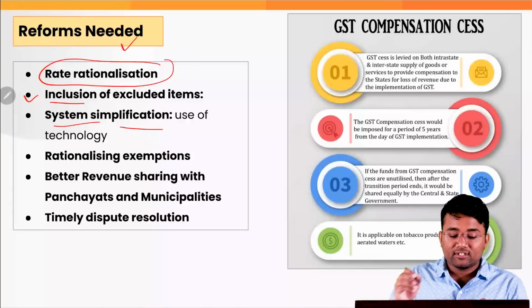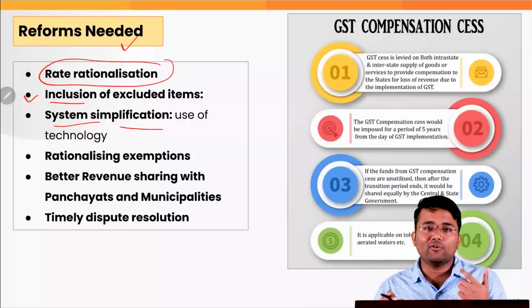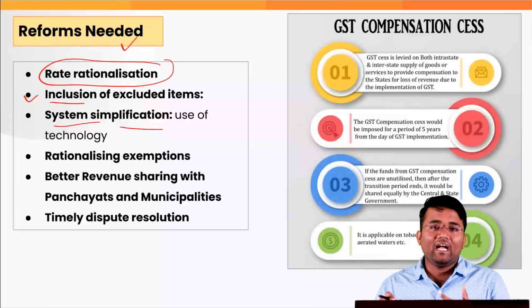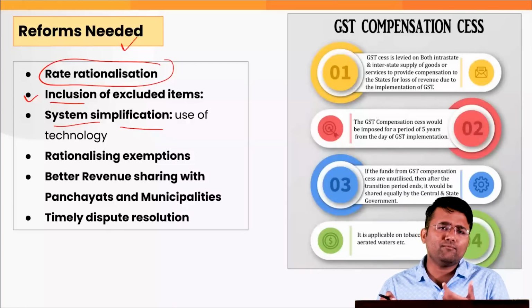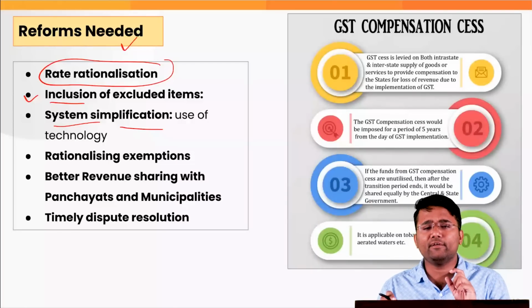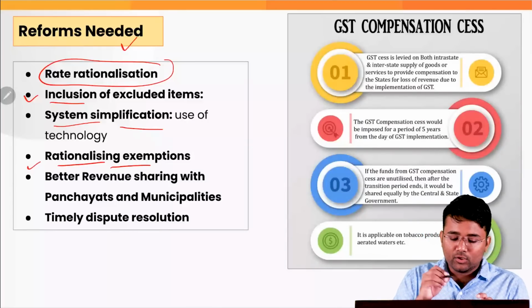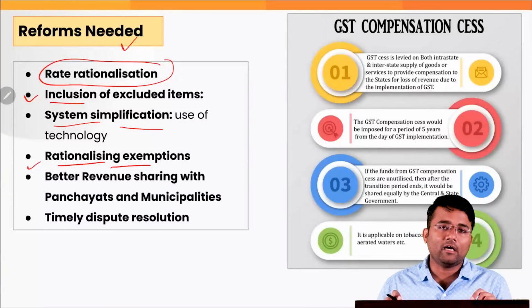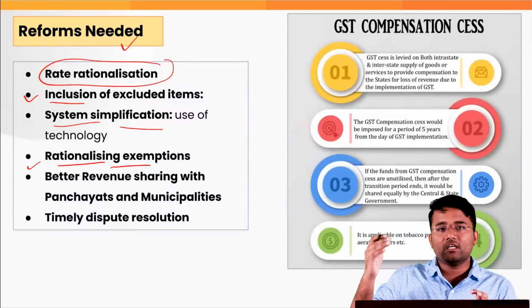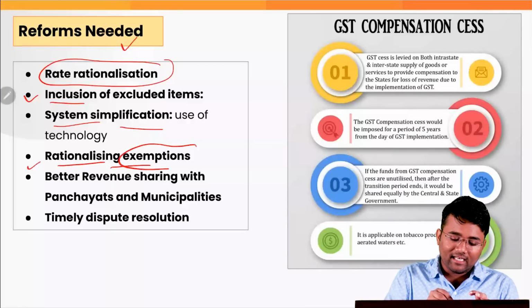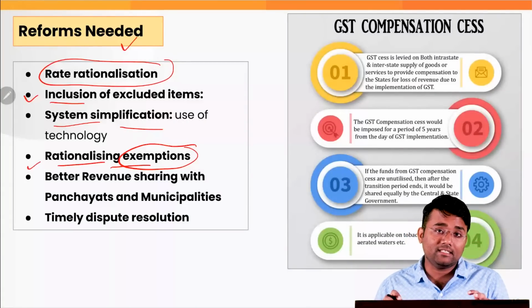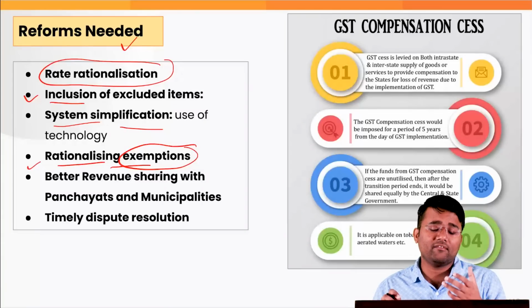Also, there is need for system simplification. For this, more and more newer technology needs to be integrated so that the portal and the overall GST structure can be made more customer friendly. Also, there is need for more technological integration like blockchain technology that can actually help in addressing cases of corruption as well as leakages. Also, we need to rationalize the exemptions. Because of these, there are various cases where businesses bring down their ultimate tax liability to a very low extent. So we need to rationalize the exemptions that are provided under the GST to ensure that there is increased revenue to the government.